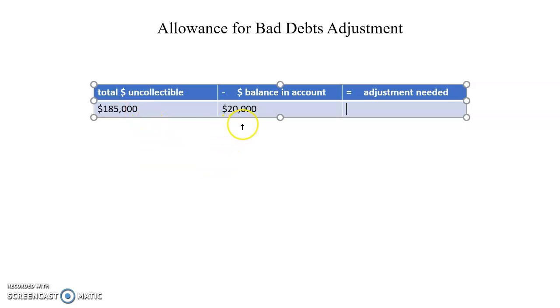So basically they expected $20,000 to be uncollected. With our better estimate we found out that $185,000 will not be collected. So the adjustment we'll have to make at the end of the period for better information is $165,000. $185,000 minus $20,000 gets you $165,000.